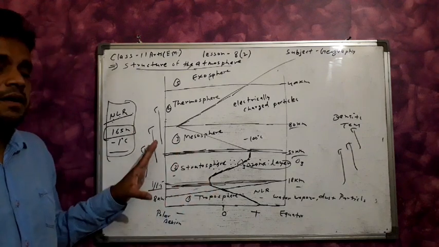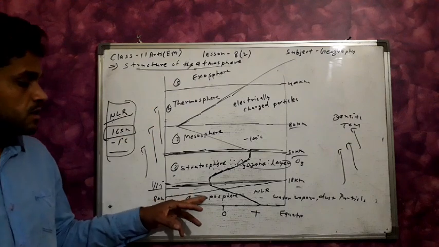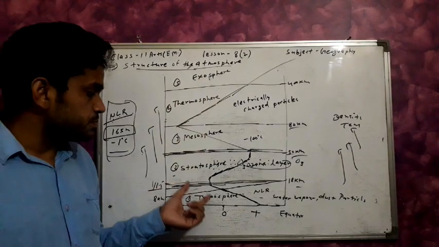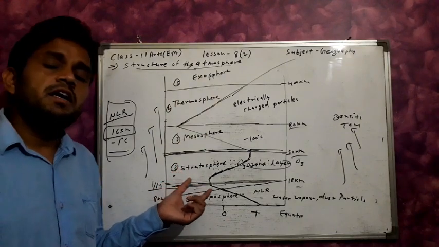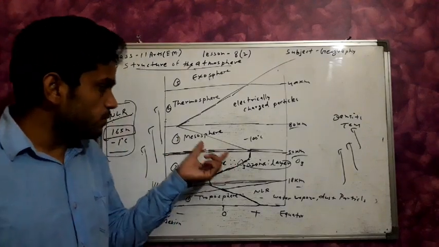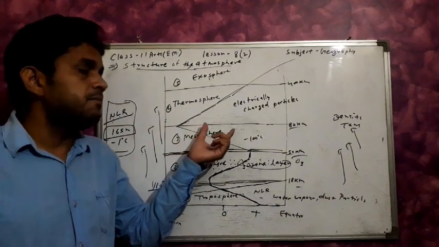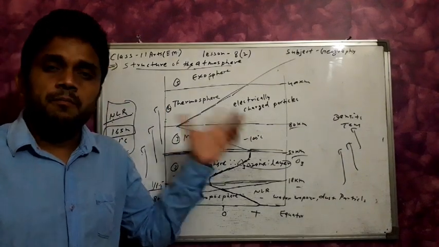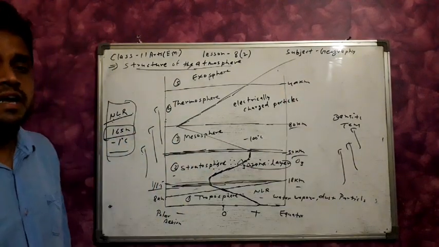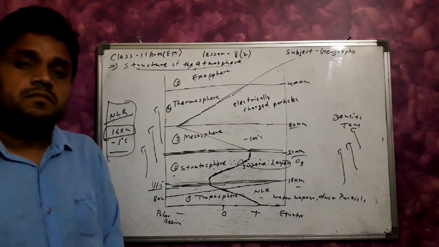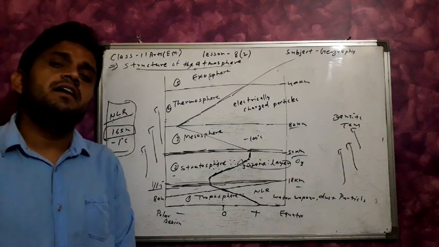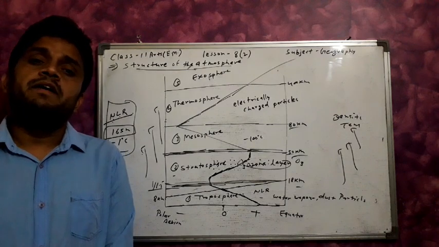The total is 5 layers of the structure of the atmosphere: troposphere, stratosphere, mesosphere, thermosphere and exosphere. The troposphere and stratosphere are divided by the tropopause, the stratosphere and mesosphere by the stratopause, and the mesosphere and thermosphere by the mesopause. The temperature and density decrease according to height.